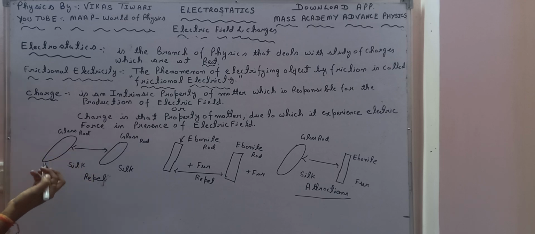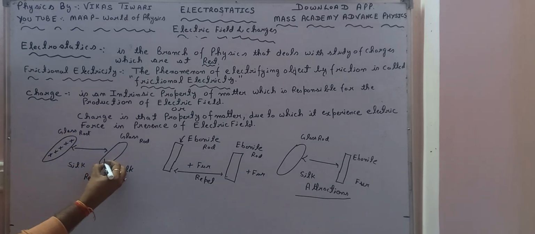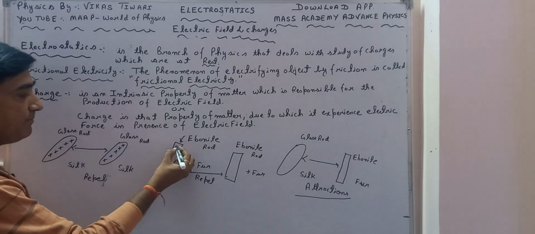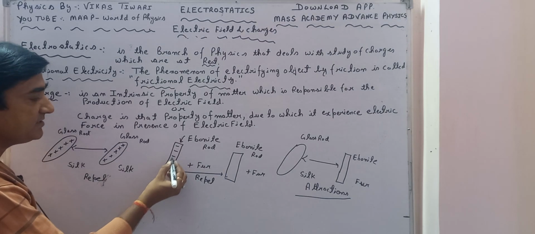By the experiments we have found that the glass rod gets some positive charge. Again, the other glass rod will get some positive charge, so as they have got the charge, they start repelling. Again, the experiment says that the ebonite rod will get negative charge.